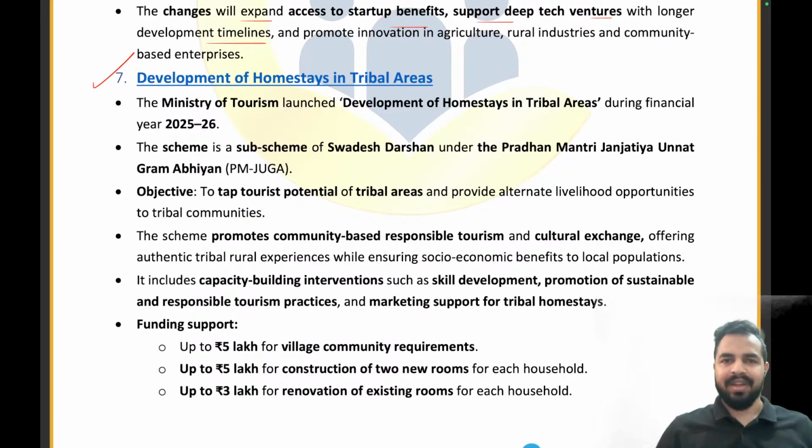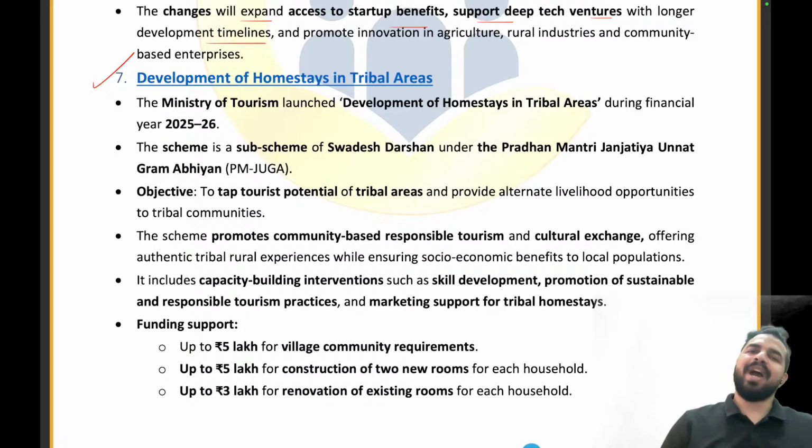Clear, everyone? So you are also connecting with the culture. You are enjoying the homemade food, you will be more secure, and you will have healthy facilities there, right? So that's why the government came up with the concept of homestays, and this is really, let me tell you, revolutionizing the tourism culture in the country.